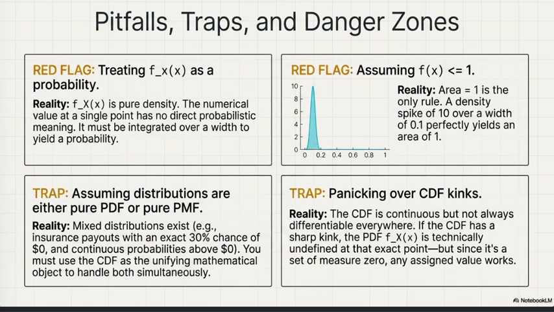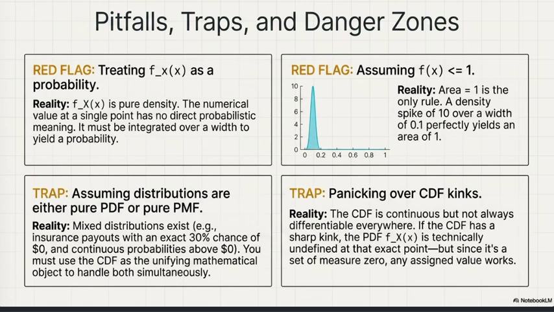Next, a PDF is continuous but not necessarily differentiable everywhere. The PDF is the derivative of the CDF, but the CDF might have non-differentiable points. At those points, f is technically undefined, but can often be assigned any value since it's a set of measure zero, right? Then there's one more point: endpoints don't matter for a continuous random variable. I already told you this in the previous slide, but it matters for discrete.